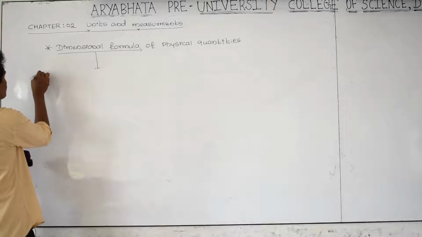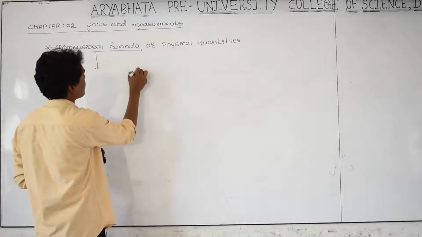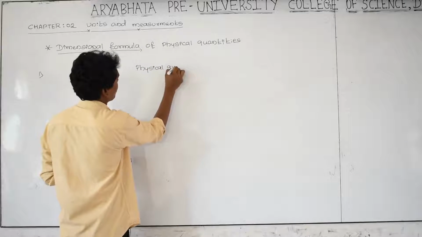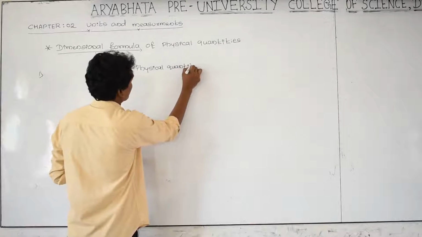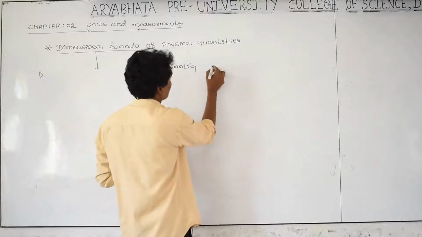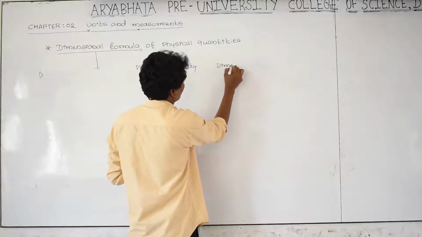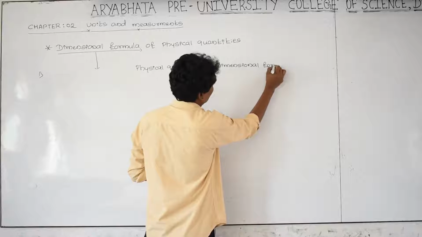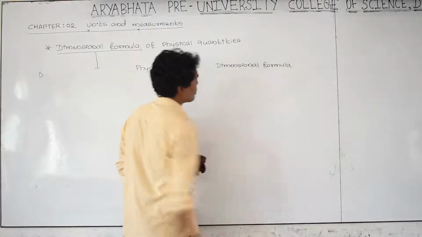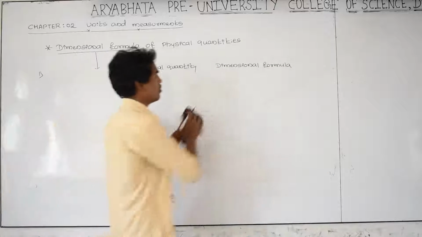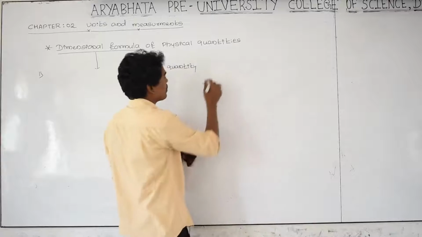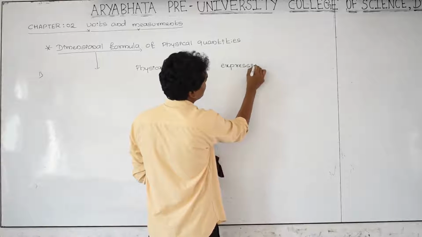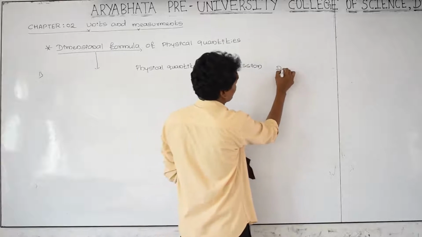Let us take physical quantity and dimensional formula, or its expression, and dimensional formula.